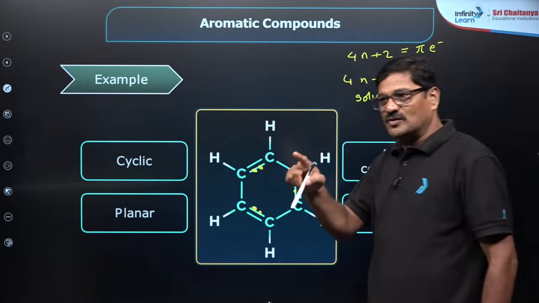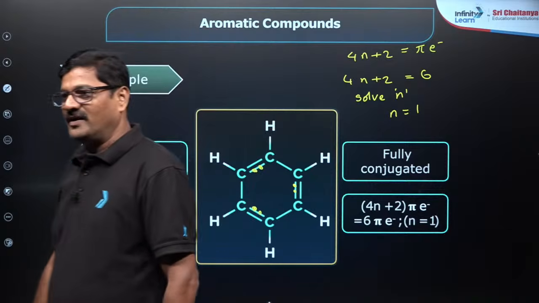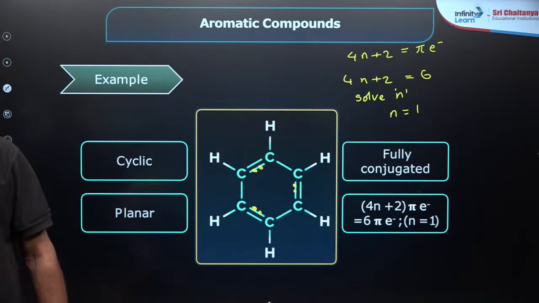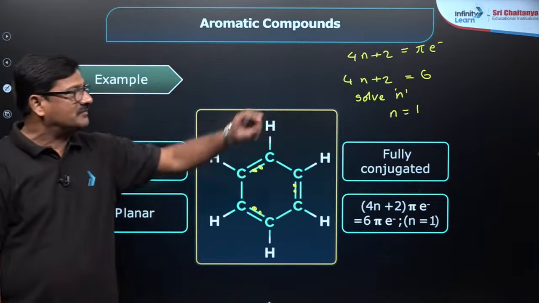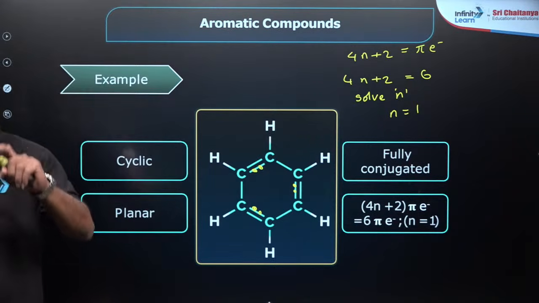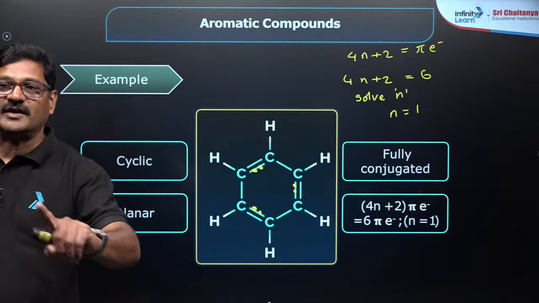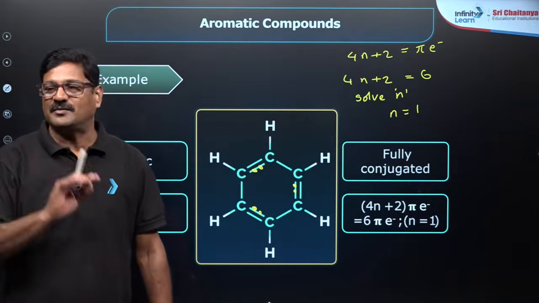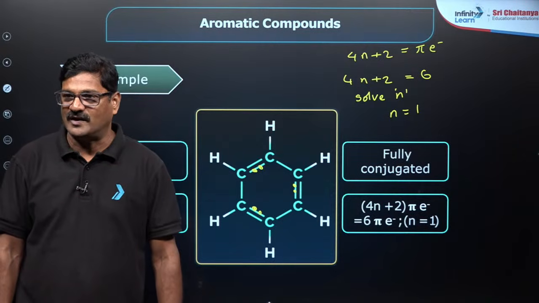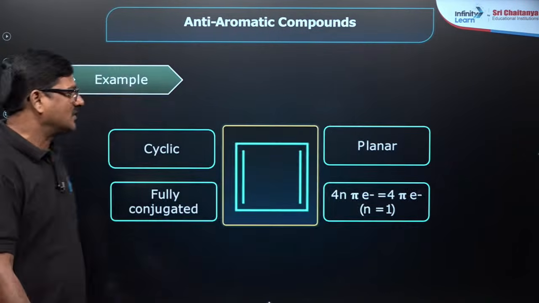If n is any value from 0 to infinity, it is said to be an aromatic compound. You should not get any decimal numbers, only whole numbers, integers you should have. Okay, this is what it is called.